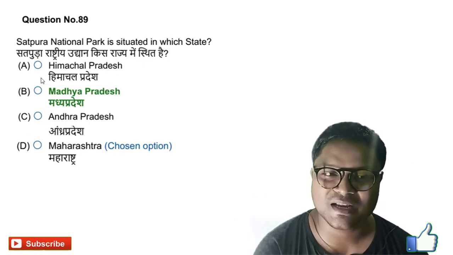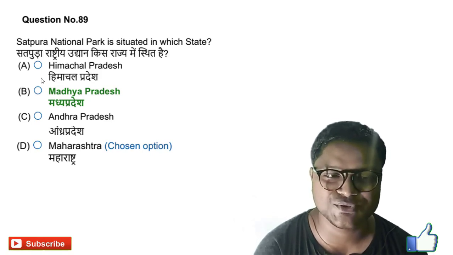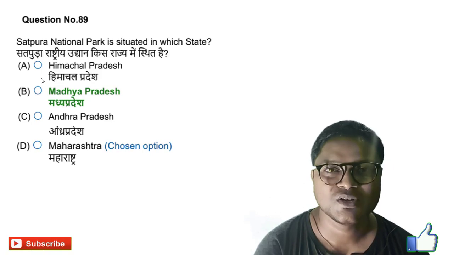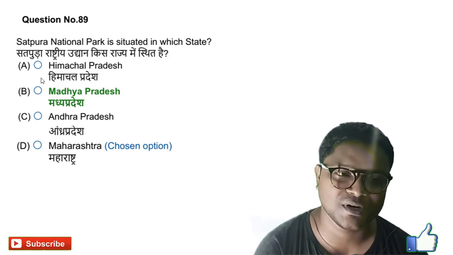Satapura National Park is situated in which state? Satapura National Park is situated in Madhya Pradesh. So option B is the right answer for it.